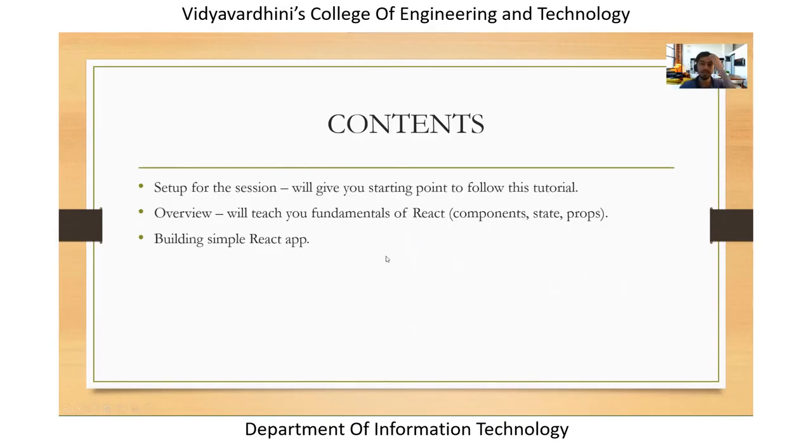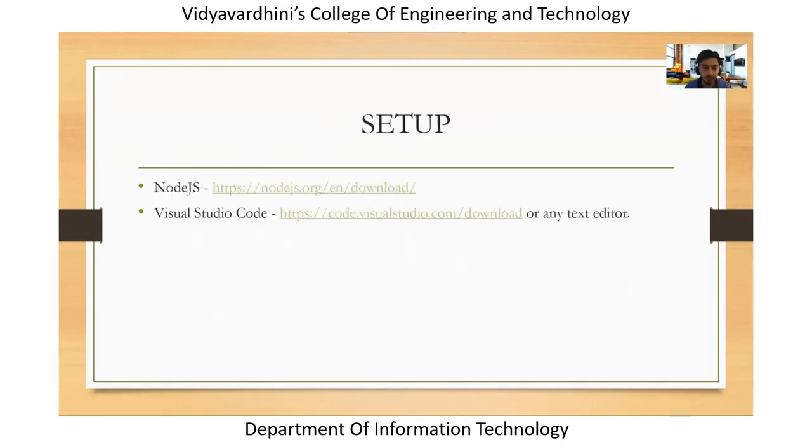Now, you need to keep in mind that while I'm saying that we'll be building a simple React app, I will be just showing you the basics of props and states, and with this, we'll be creating a sample to-do list. In this to-do list, we won't have multiple features, just an input text and a button. Once you click on that button, we'll add the to-dos to the list and render them out. We don't have many more functionalities in this to-do, because this is really a basic session, and the main aim of this session is to give you the starting point, that is, why you should start here, right?